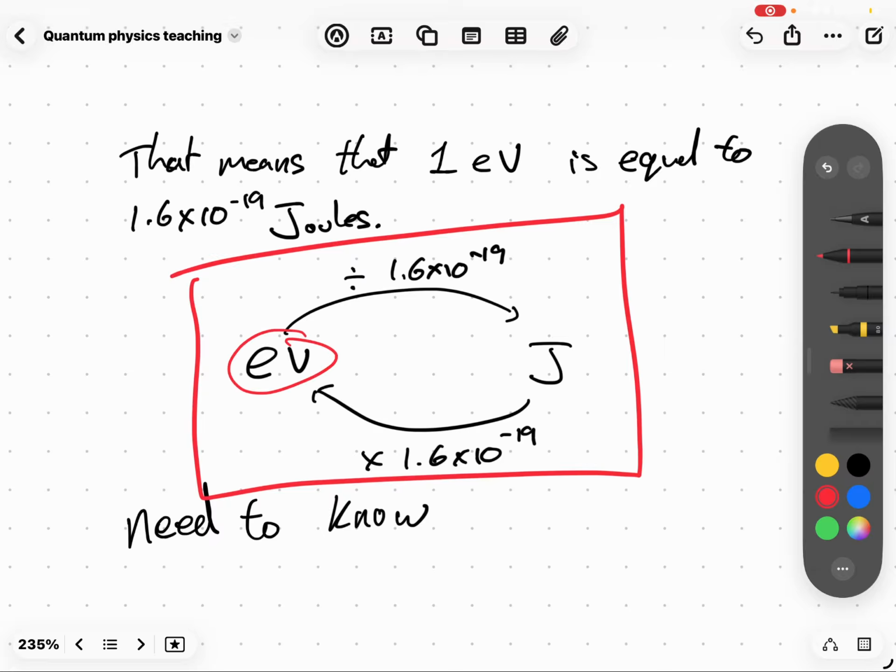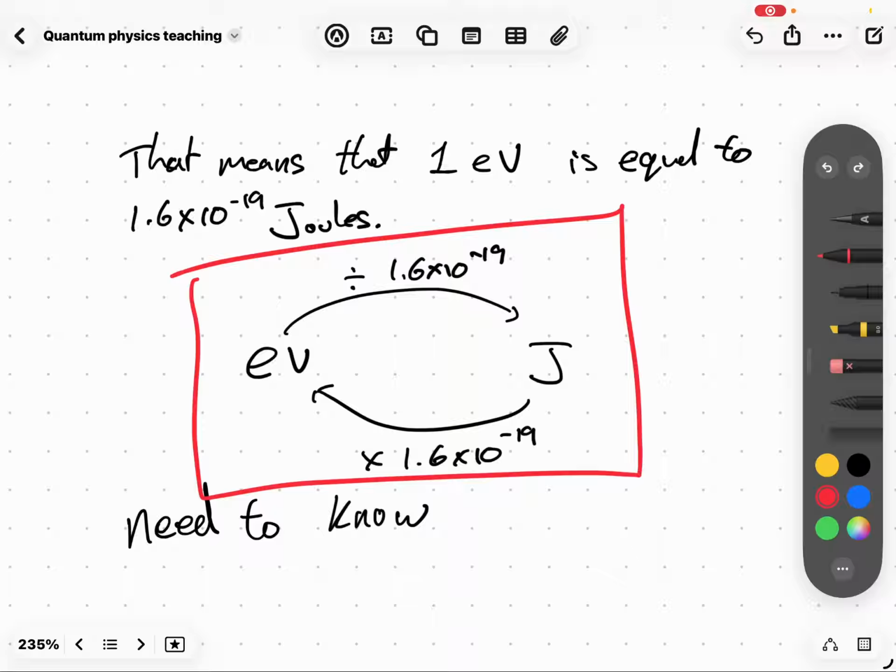To go from electron volts to joules, you multiply by 1.6 times 10 to the minus 19. If you want to go from joules to electron volts, you divide. For some reason, I always forget that. That's why I'm saying you should write it down. But in all fairness, just do what you want, though I think it's very handy to know.